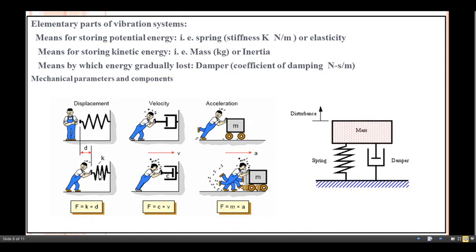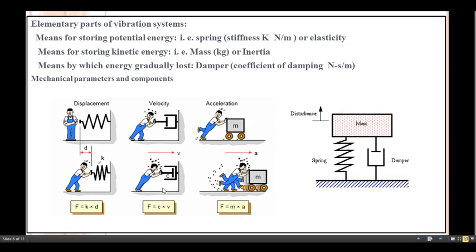We know the basic definition of stiffness. The unit of stiffness k is newton per meter. If I divide the force by the displacement d, with d going in the denominator, we get that stiffness is force per unit displacement.